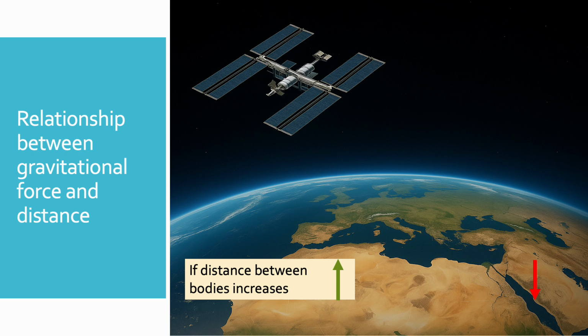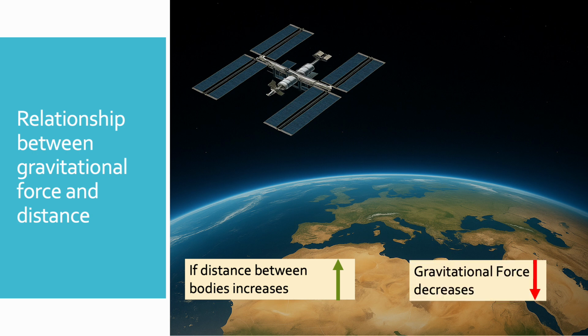When the distance between two bodies increases, the gravitational force decreases. This is why astronauts in the International Space Station experience microgravity. They are farther from the Earth's surface, so the gravitational pull is weaker. If you could move, let's say, twice as far away from Earth, what would happen to your weight? Your weight would decrease.